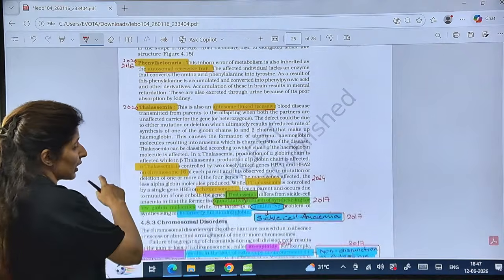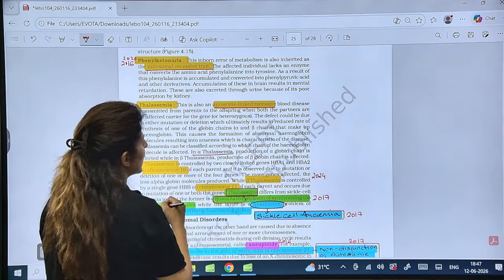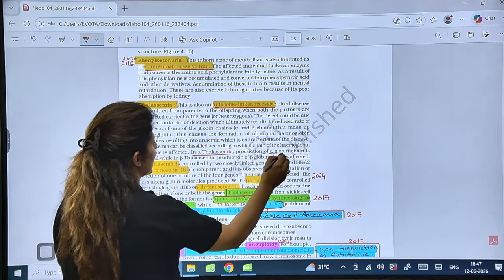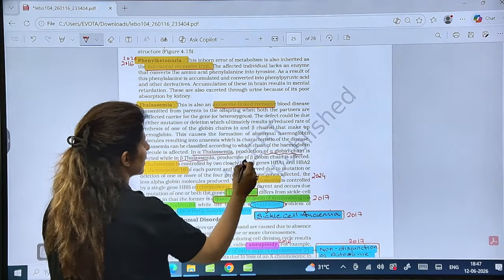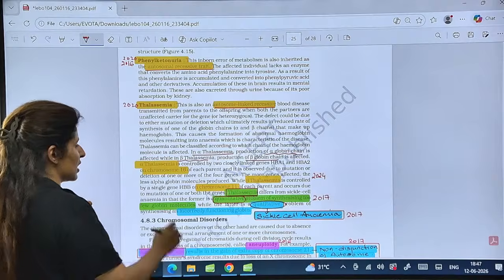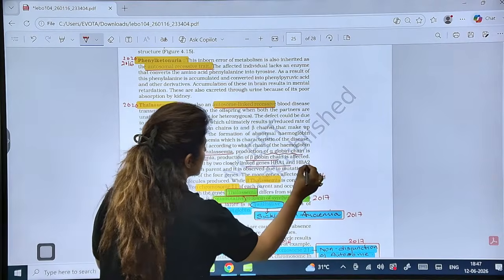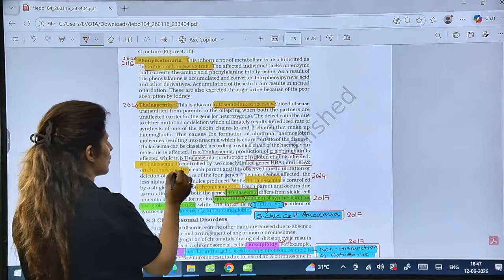Now these are of three types basically, but here it is mentioned too. Alpha thalassemia, in which alpha globin chains are not produced. In beta thalassemia, beta globin chains are not produced. Alpha thalassemia is linked to genes HbA1 and HbA2 found on chromosome 16.